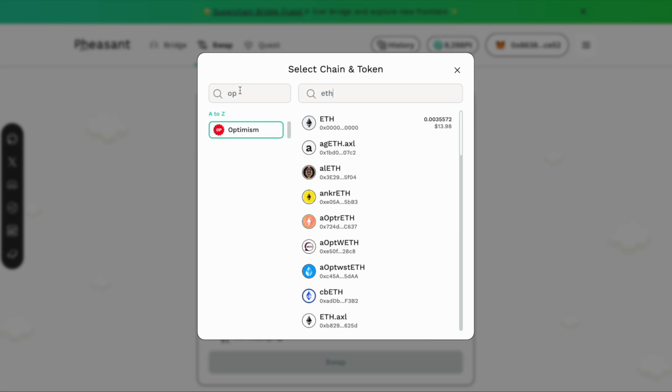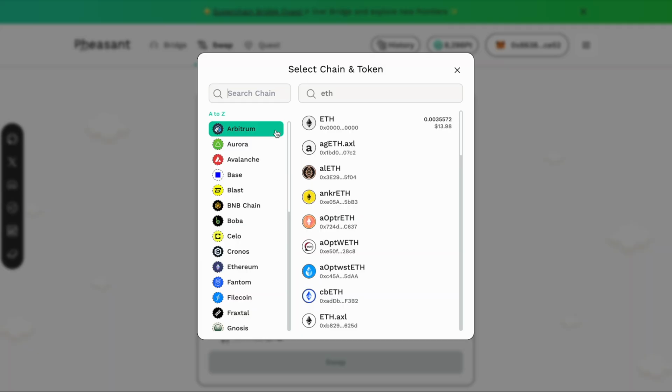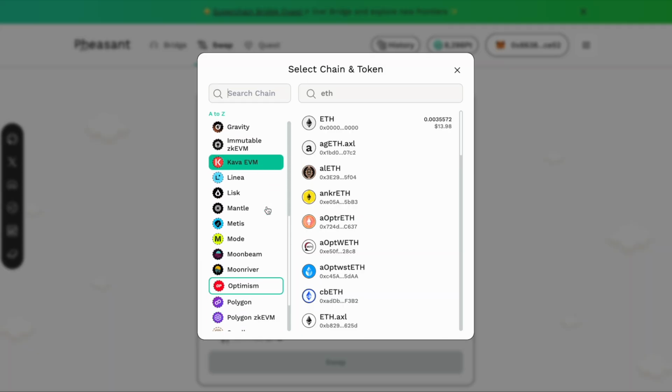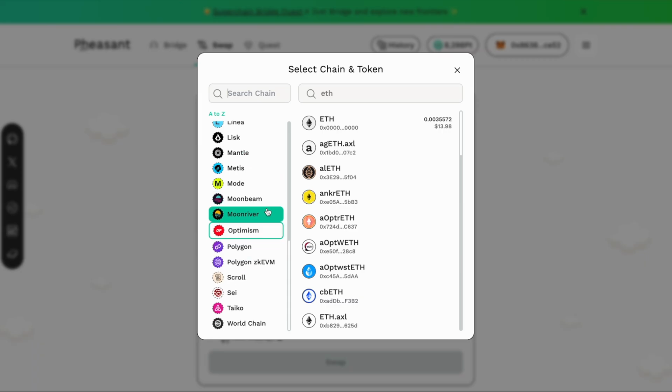Unlike our bridges, Pheasant Swap supports not just L2s but also EVM-compatible L1s, and it offers cross-network swaps, meaning you can exchange one token on a network for another token on a different network in just a single step, whether that's L1 to L2, L2 to L2, or even L1 to L1.